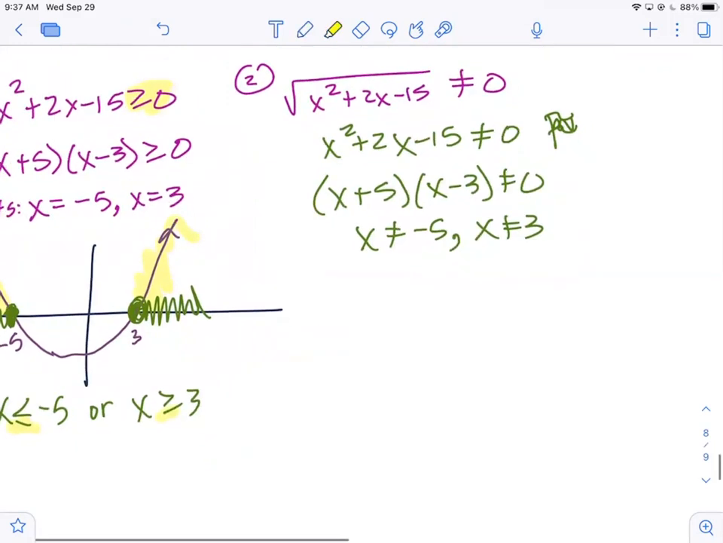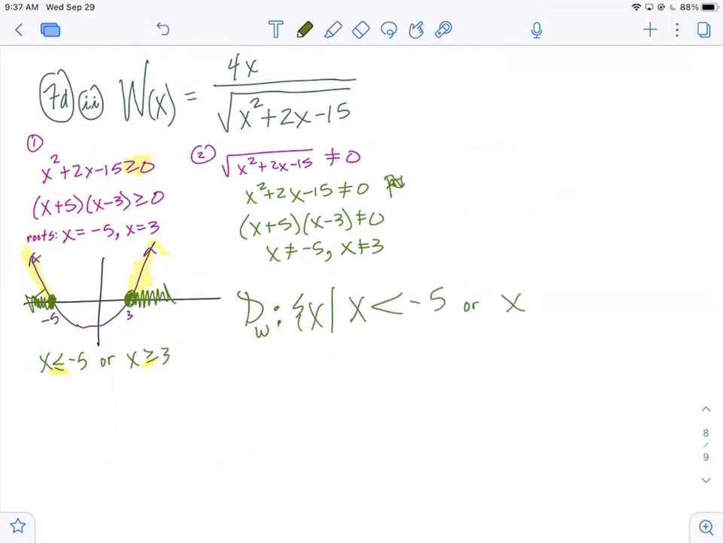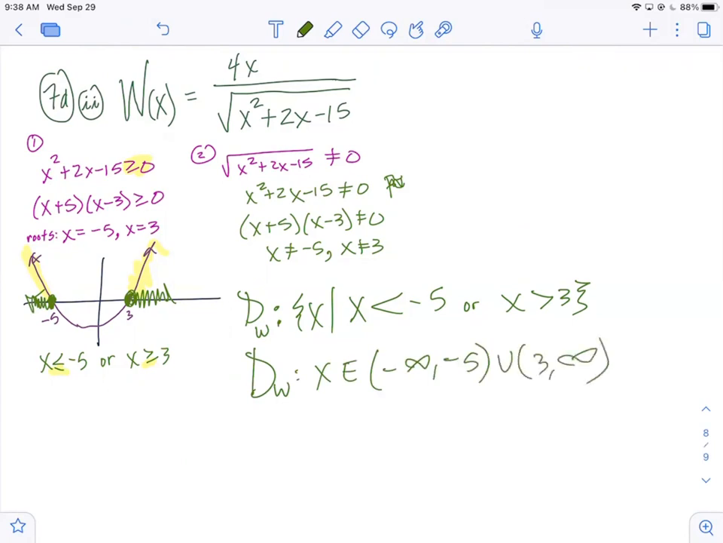Good. So if we combine the results now, the domain of W is the set of all x such that x is strictly less than -5 or x is strictly greater than 3. We don't want to divide by 0. Square root of 0 is still okay, but in this case, it puts a 0 in the denominator. Or x in (-infinity, -5) union (3, infinity). Okay?